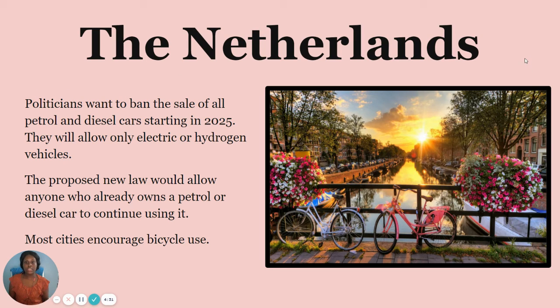Another country that does this is the Netherlands. In the Netherlands, their politicians want to ban the sale of all petrol and diesel cars starting in 2025. They will only allow electric or hydrogen vehicles. The proposed new law would allow anyone who already owns a petrol or diesel car to continue using it. You just cannot buy new or used petrol or diesel cars in and after 2025. They also encourage bicycle use.